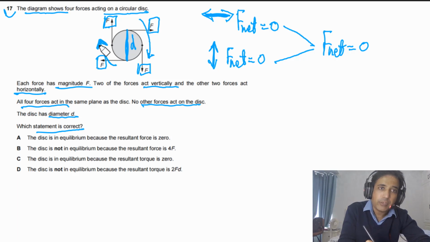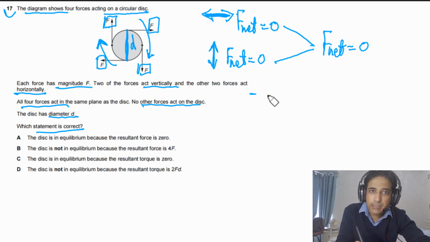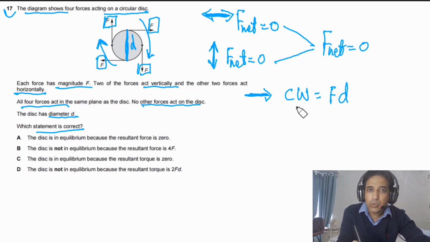So along horizontal we have a clockwise moment, equal to one force times the distance between the two forces. So the clockwise moment is Ft along horizontal.